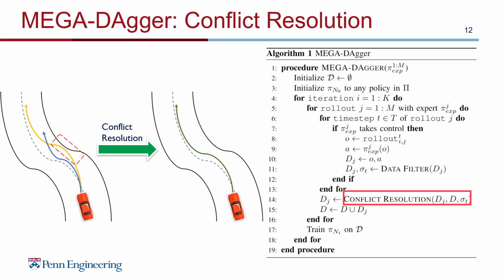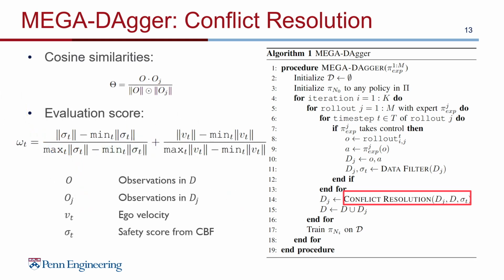After going through the data filter, let's talk about the second part of the algorithm, which is the conflict resolution function. To resolve conflict, we propose a function for checking similar observations and scoring the actions associated with these observations. We first determine similar observations by calculating cosine similarities using matrix manipulation in one batch with respect to a similarity threshold.